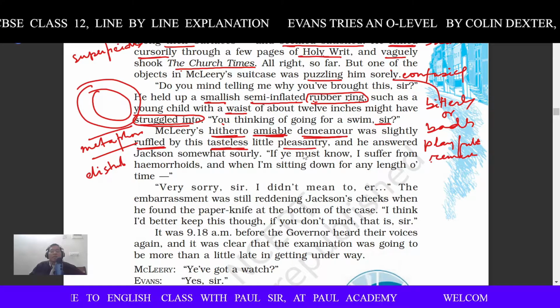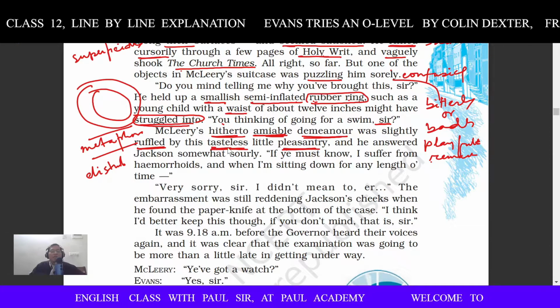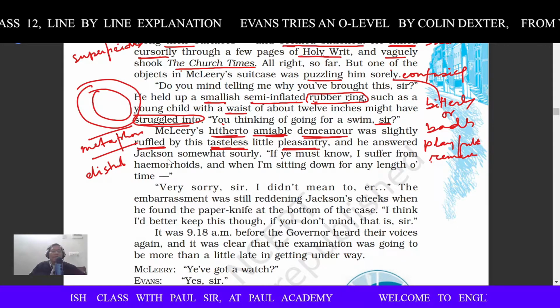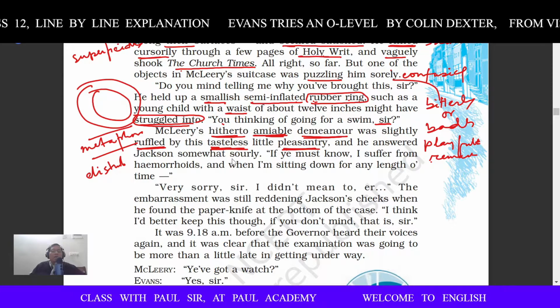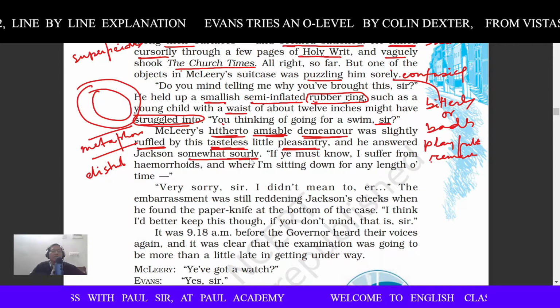R-E-M-A-R-K. Okay, in Hindi we call it majak, no? ये छोटा सा भद्दा जो मजाक था, tasteless. Okay, so this was going on. And he answered Jackson somewhat sourly. Sourly means bitterly again. Somewhat sourly again, alliteration, right?